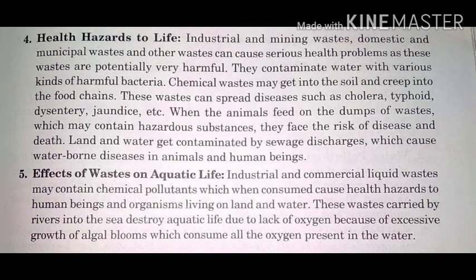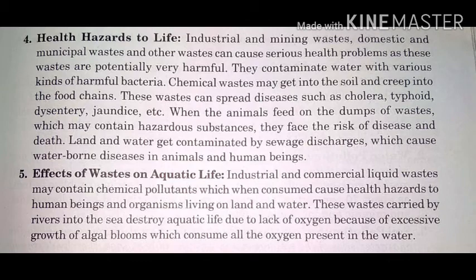Next is health hazard to life. Industrial and mining waste, domestic and municipal waste and other waste can cause serious health problems, as these waste are potentially very harmful. They contaminate water with various kinds of harmful bacteria, chemicals, even the chemical waste that may get into the soil and creeps into the food chain.